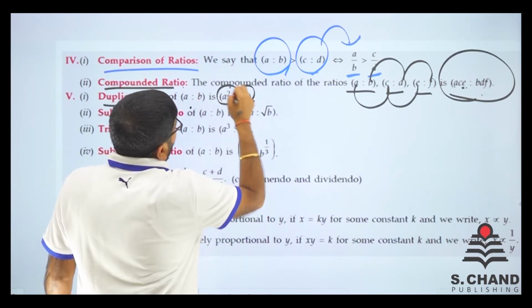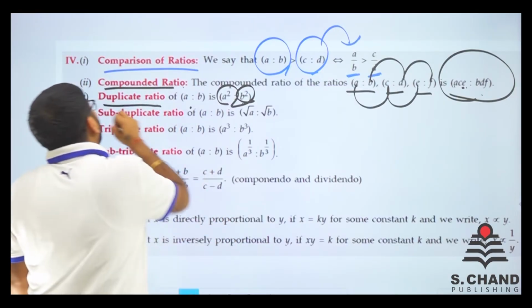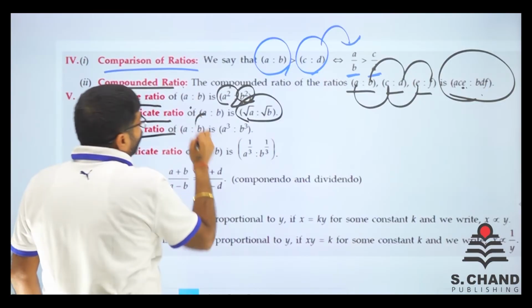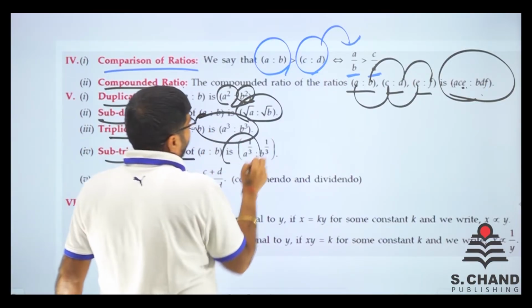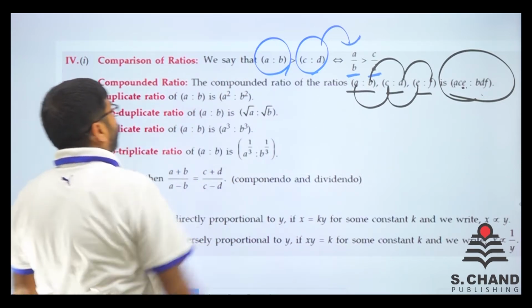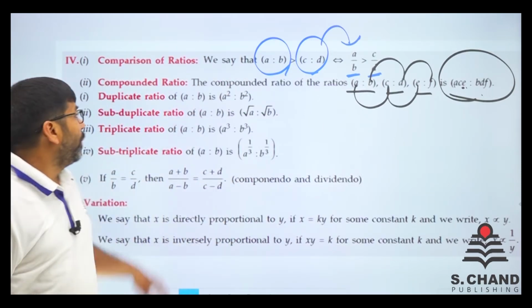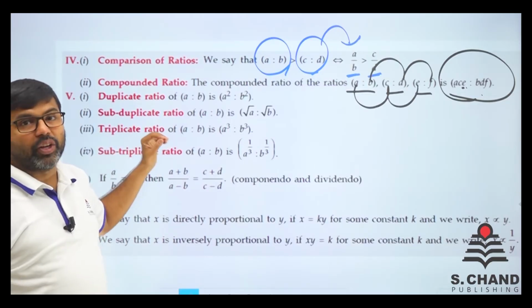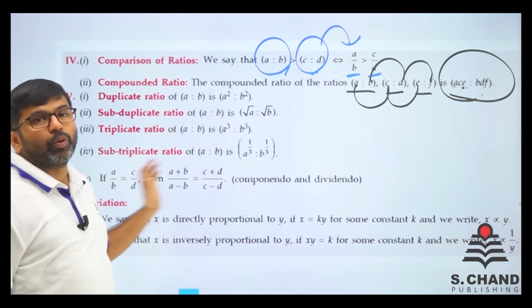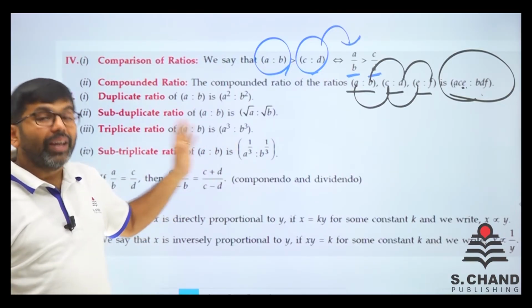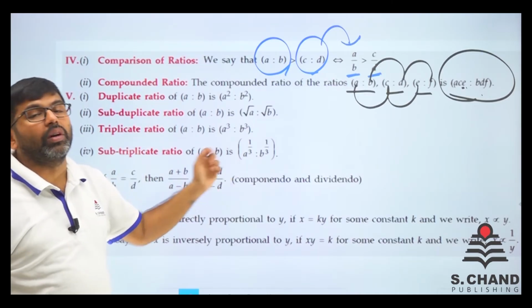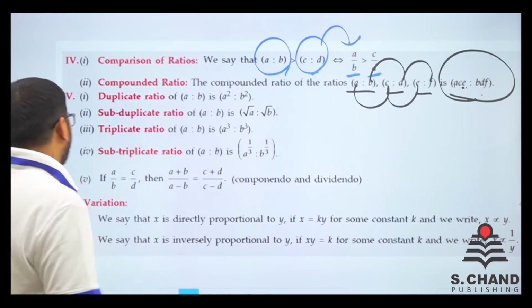The duplicate ratio of A is to B will be A square to B square. Sub-duplicate will be roots. Triplicate will be cubes, and sub-triplicate will be cube roots. So I don't think it is a big thing that you can't remember. It's a basic thing. The duplicate ratio of A is to B will be A square to B square. Sub-duplicate ratio is root A to root B. Triplicate is A cube to B cube. And sub-triplicate is cube root A to cube root B.